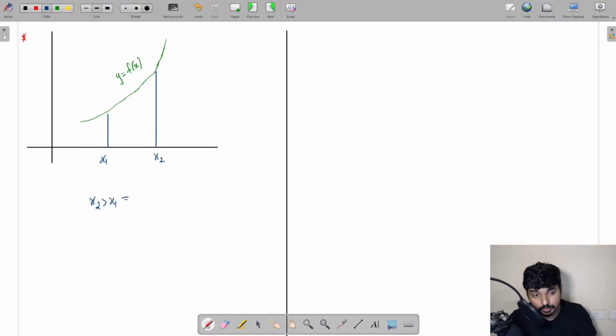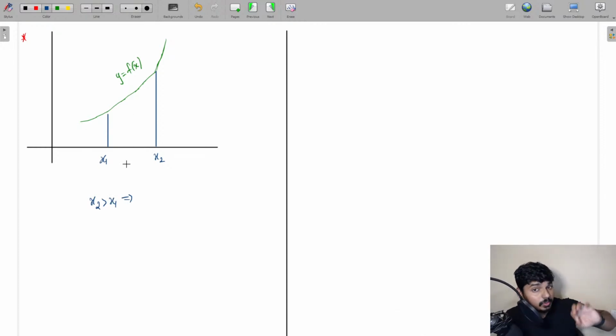For x2 greater than x1, the value of y at x is equal to x2 is higher when compared with the value of y at x is equal to x1.